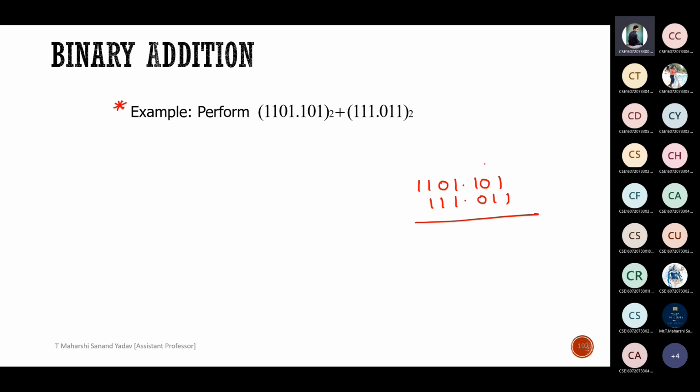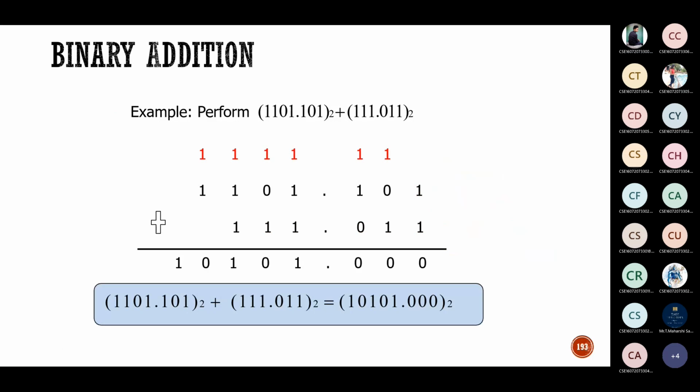Here 1 plus 1 is 1 0. Again 1 plus 1 is 1 0. Here 1 plus 1 is 1 0. Triple 1 means double 1. Okay, 1 plus 1 is 1 0. Please confirm whether this is right or wrong. Correct, sir. So 10101.000.